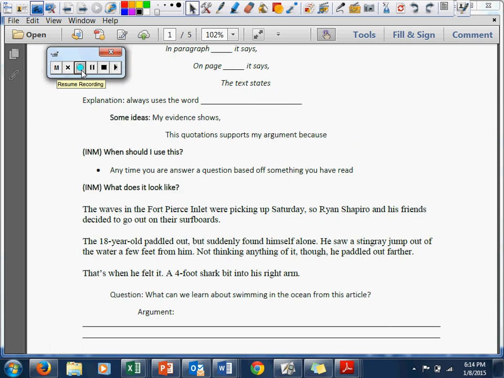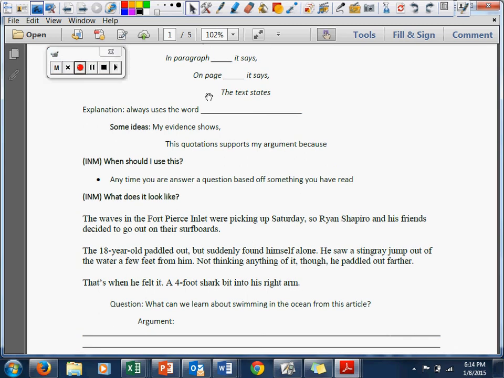All right, so the explanation. Explanation always uses the word because. Go ahead and fill that blank in. Always uses the word because. And a couple of examples.